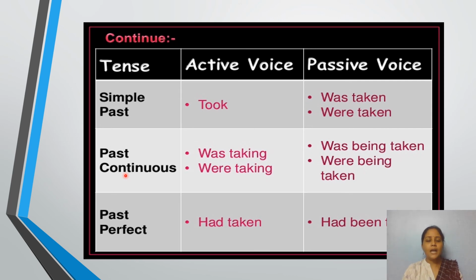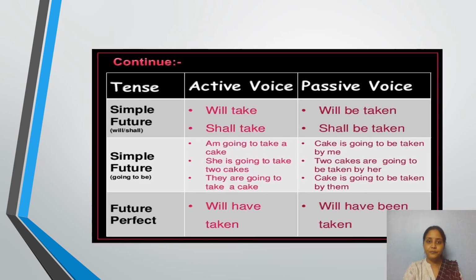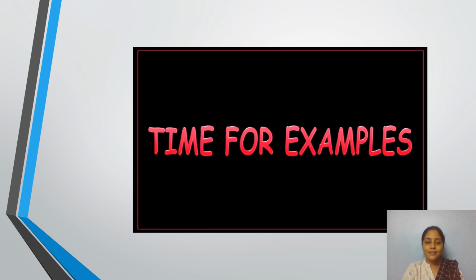The same way, past perfect is simple. In the previous case for present perfect, you used has taken and have taken. Now you have to use had taken, and had been taken for passive voice. The same thing is applicable for simple future and future perfect. Will take becomes will be taken, shall take becomes shall be taken, and will have taken becomes will have been taken.